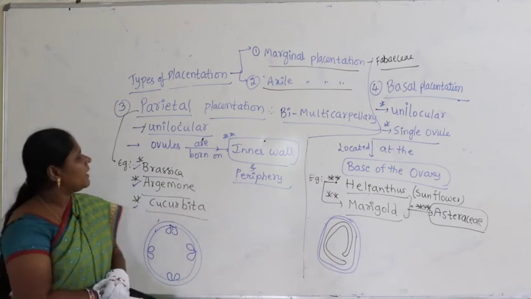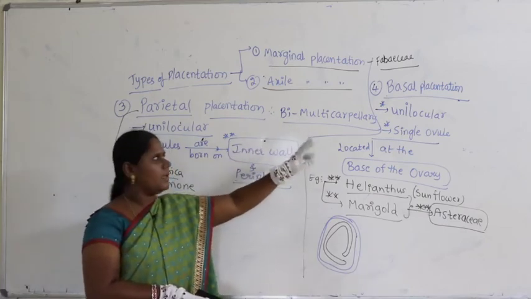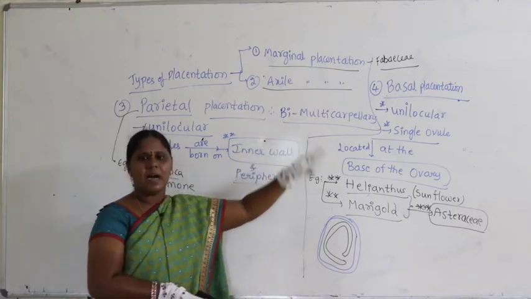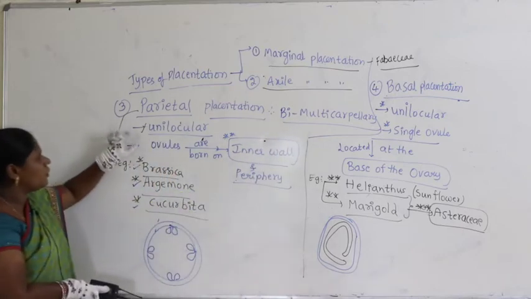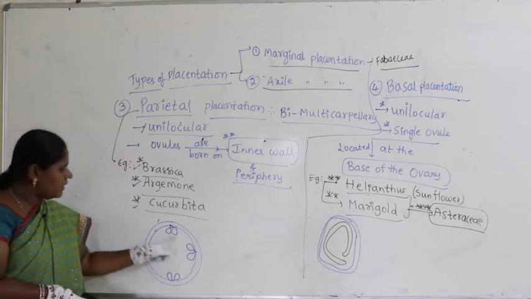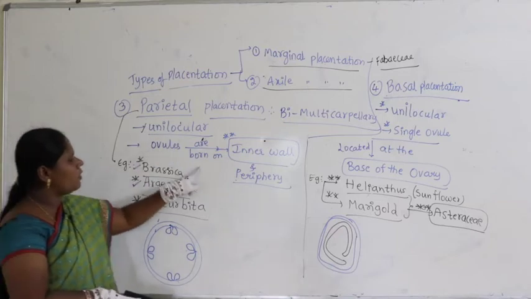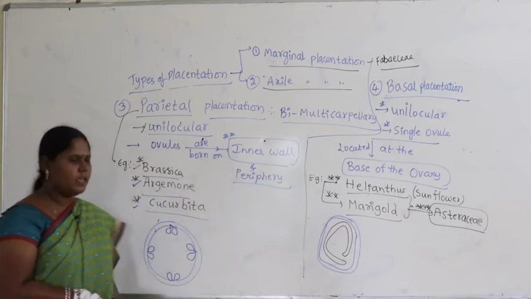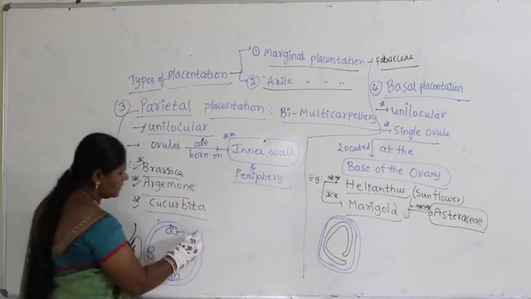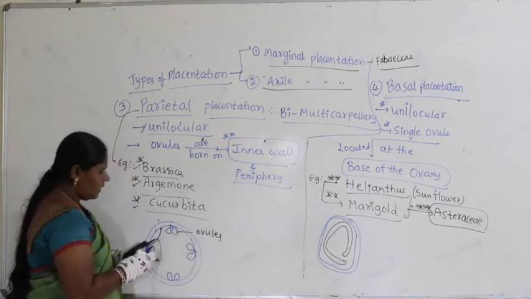What is the meaning of parietal placentation? It is bi to multicarpellary, meaning 2 to many carpels, but unilocular, meaning only one chamber. Here you can see only one chamber. Ovules are borne on the inner wall and periphery. So here these are the ovules. Where are the ovules borne? These are borne on the inner wall.